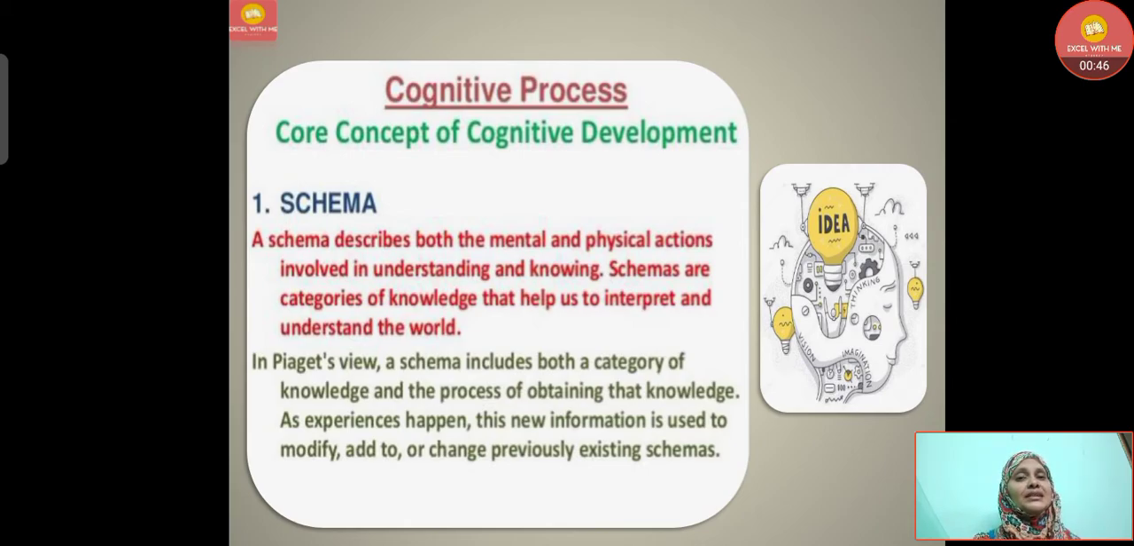First concept is schema. Schema describes both the mental and physical actions involved in understanding and knowing. Schemas are categories of knowledge that help us to interpret and understand the world. That means in our brain, some blocks are there. According to Piaget, each block has some experience or knowledge. In Piaget's view, a schema includes both a category of knowledge and the process of obtaining that knowledge. As experiences happen, this new information is used to modify, add to, or change previously existing schemas.